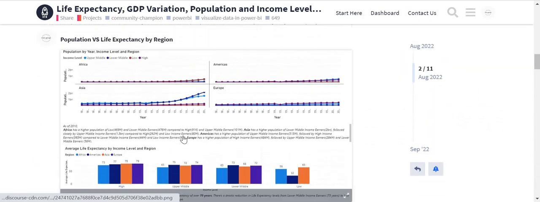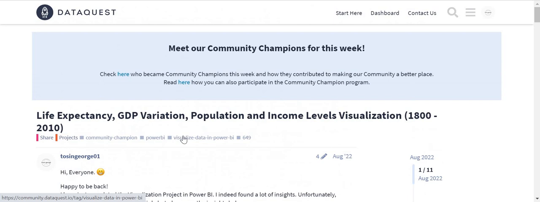So this is really how to share your projects on DataQuest. Don't be afraid. This is a journey and everyone is learning. Don't be afraid to share your project with the world. I always look for communities where I can share my projects, and DataQuest, I think, is a beautiful platform where you can do just the same.